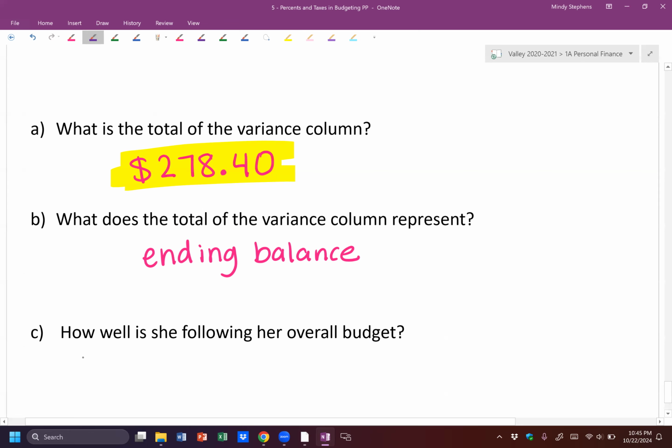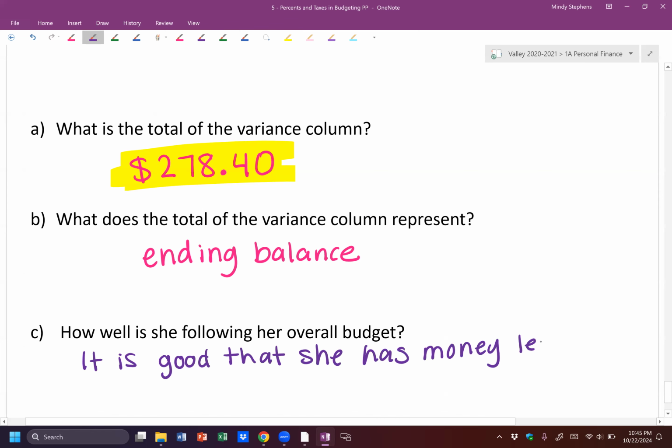So I would say it is good that she has money left over, or you could say it's good that she is under her budget. But the ending balance needs to be closer to zero.